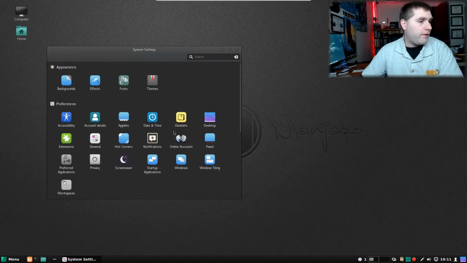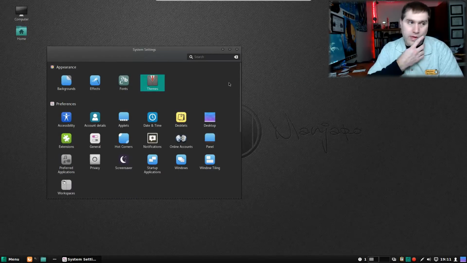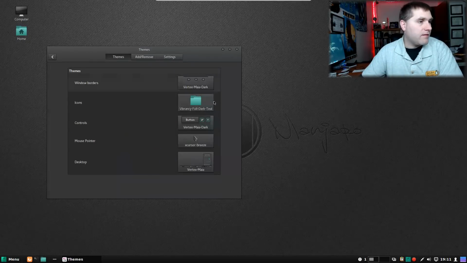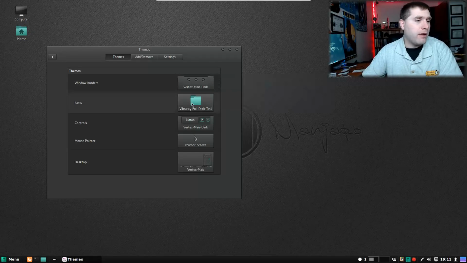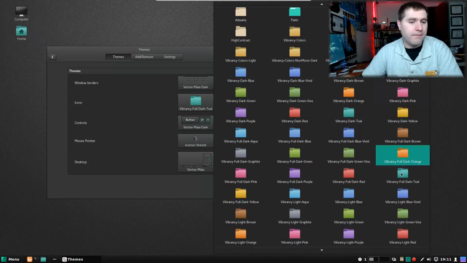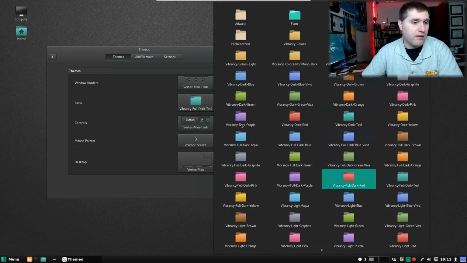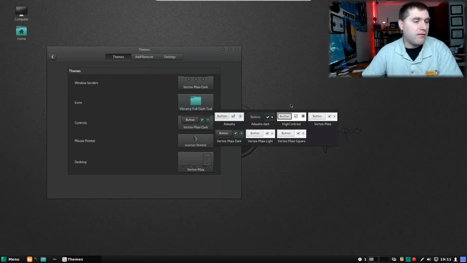There's our system info, and let's go ahead and have a look at the theme. That's what I said we were going to do. So we do have a variety of themes installed. They don't give us quite as many as we get in Linux Mint Cinnamon, which, I don't know, might actually be pretty good, because there are a lot of themes installed in Cinnamon. And if you don't need all of them, there's a lot more colorful ones in here. But any kind of colors that you're looking for, you can do that.